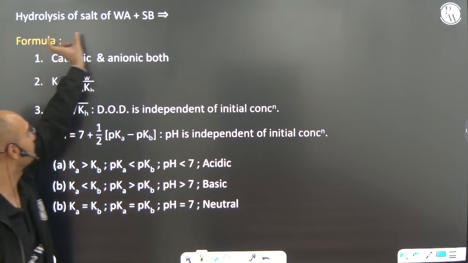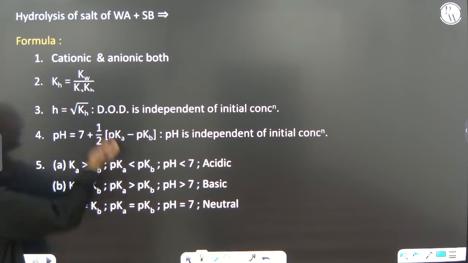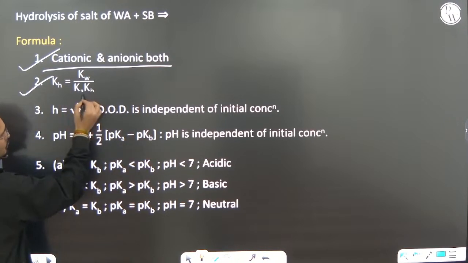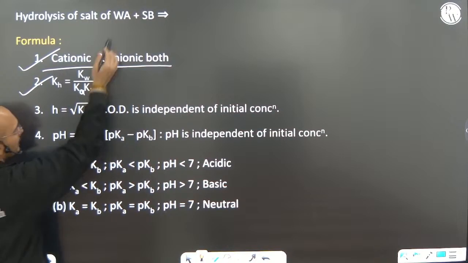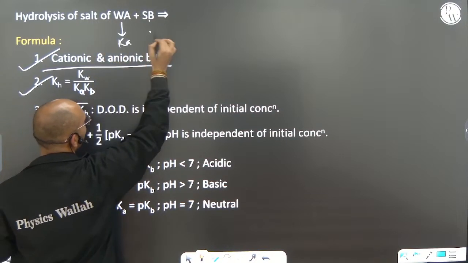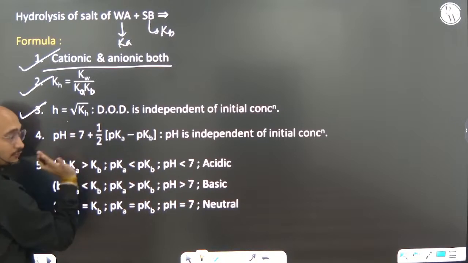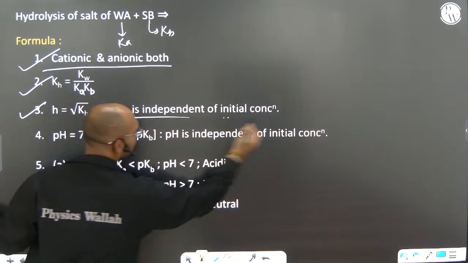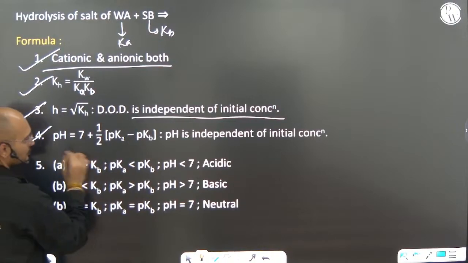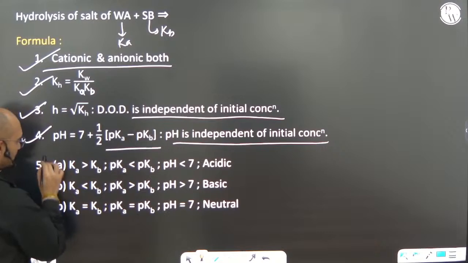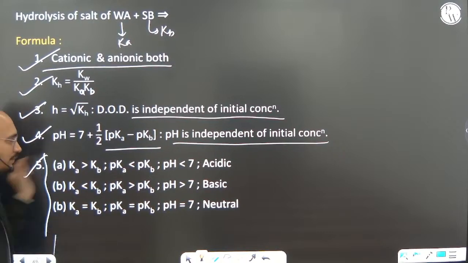What about if you take weak acid and weak base? So salt of weak acid and weak base, it is cationic and anionic, both hydrolysis. Kh will be equal to Kw by Ka into Kb, because here for this Ka is defined, for this Kb is defined. Now h equals root of Kh, not C. So here it is independent of initial concentration. pH equals 7 plus half of pKa minus pKb. It is also independent of initial concentration. All these things are there for when pH will be less than 7, more than 7, or equal to 7.